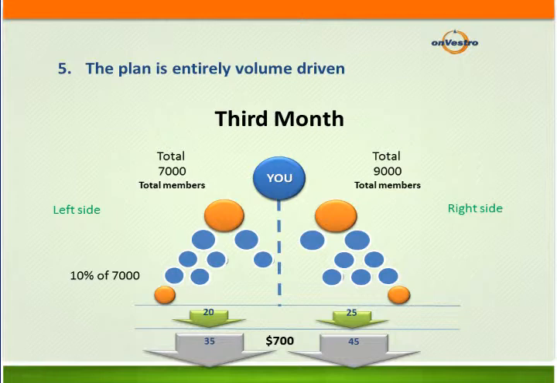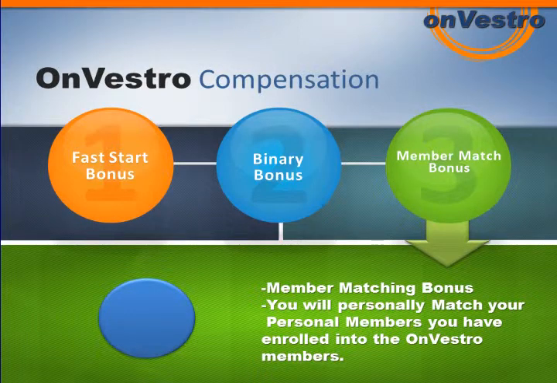Every single month, that binary increases. Your left side and your right side, it starts to build out. And the more folks you talk to, the more folks that other people talk to, the more that starts fostering that teamwork. And now your organization, your financial network, is starting to grow residually every single month. Can you imagine that $700 a month coming in? That's a house payment, a car payment. That's groceries. Maybe that's a kid's education. Maybe take that $700 and start paying off some debt, putting it every single month towards your debt, being paid off in a year. Now you can take that extra income and start placing it towards your future. You see, that's the power of the compensation, the binary compensation.